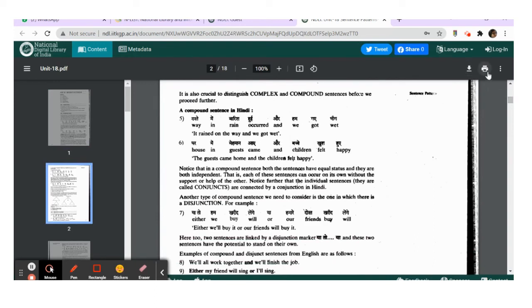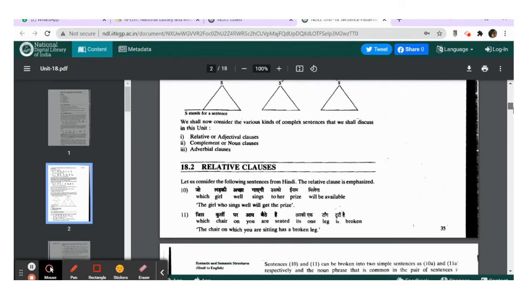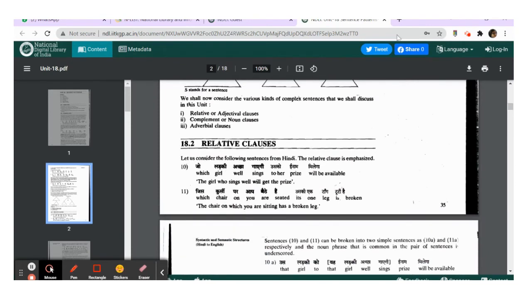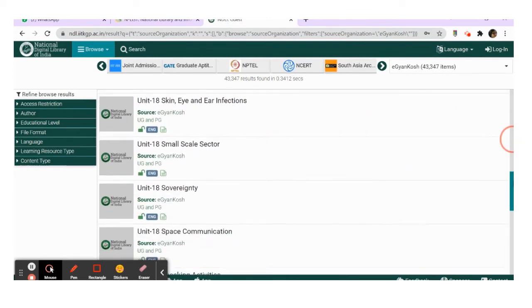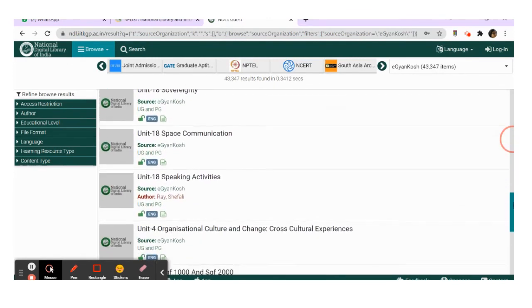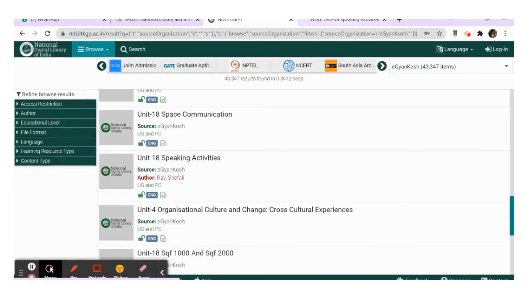You just have to click on the download button, or if you want to take a printout, you can do the same. Sentence patterns. Speaking activities. All you have to do is click on it.